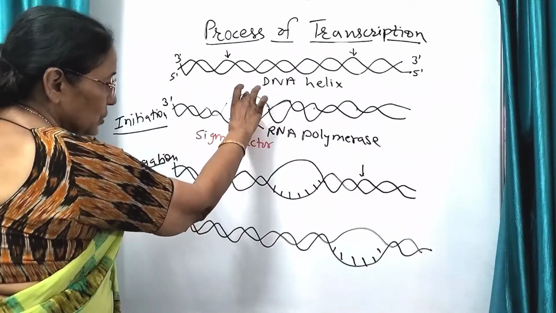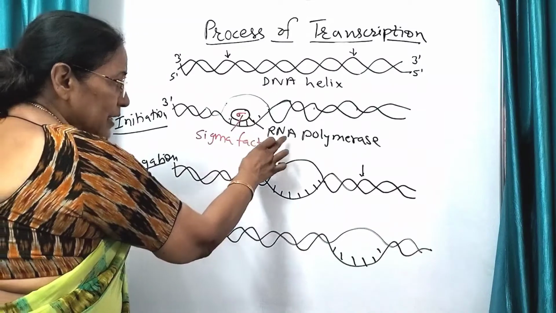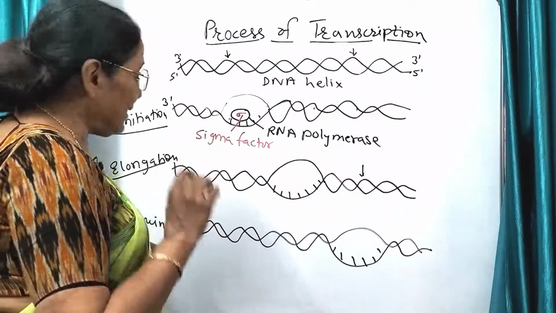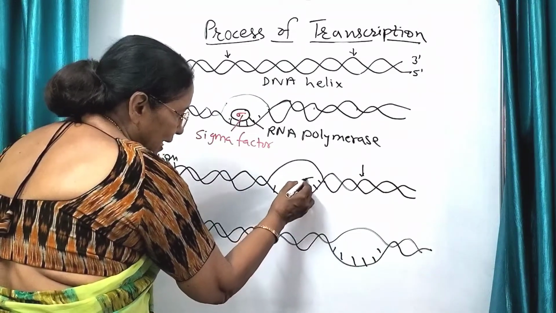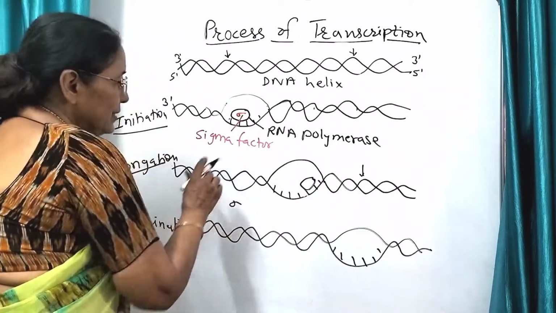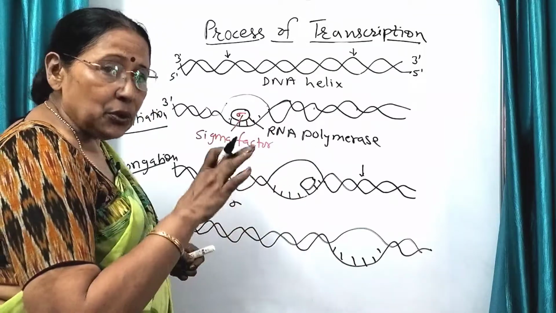Then this one will close up and the next part will open. This RNA polymerase itself can go on opening the DNA helix. So now it has moved to this side. The sigma factor, जैसे initiation start हो जाता है, then the sigma factor is no more required.